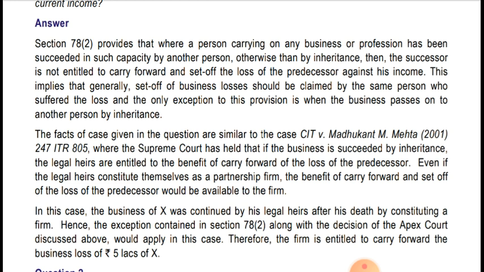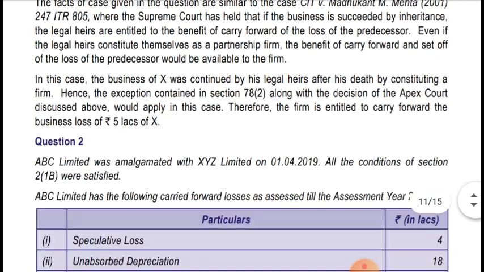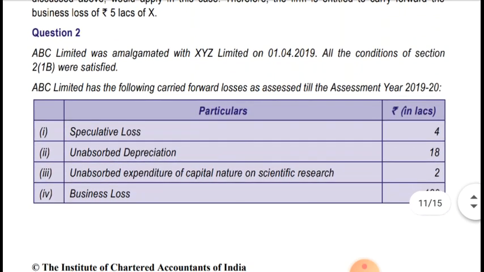Therefore the firm is entitled to carry forward the business loss of rupees 5 lakh of Mr. X. Okay, hope it's clear. Now moving to question number 2.